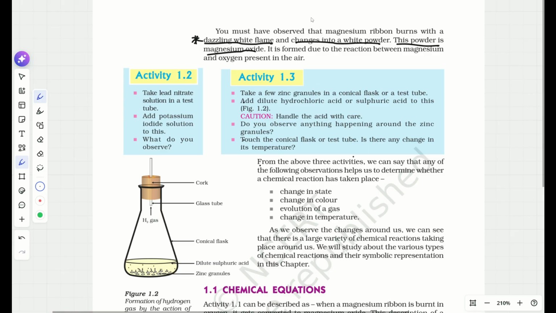So what will happen when magnesium reacts with oxygen? Magnesium reacts with oxygen to give magnesium oxide. This magnesium oxide is white in color.